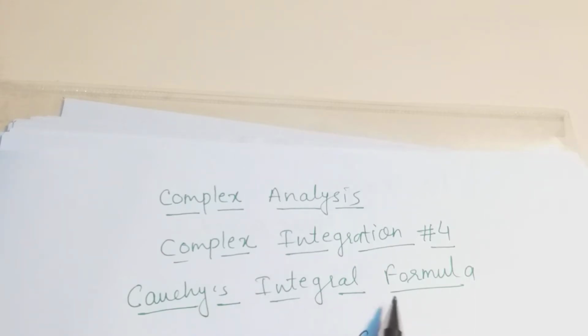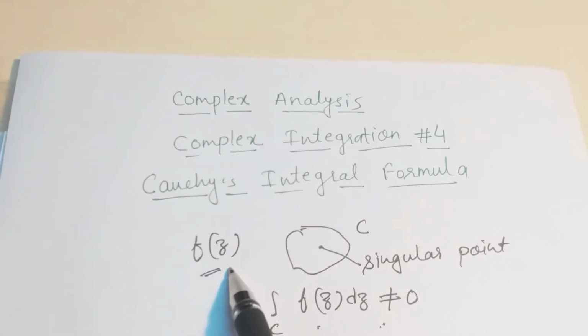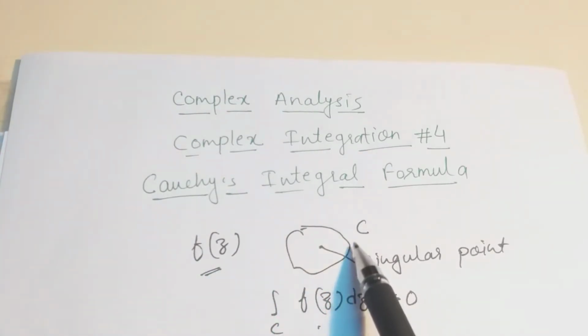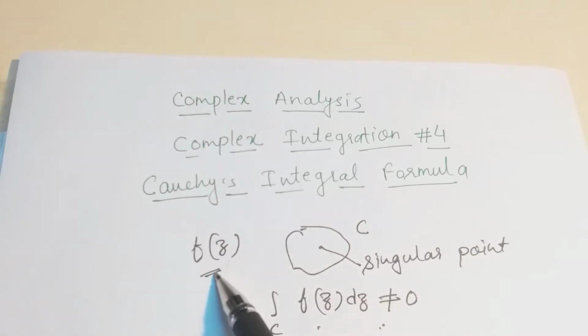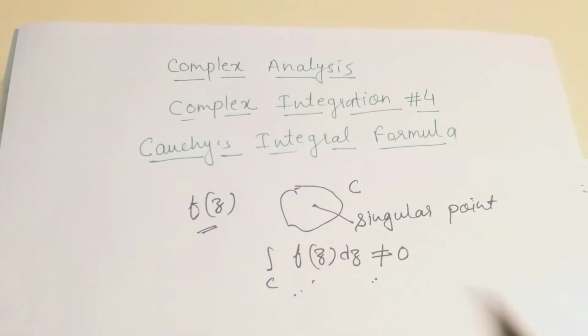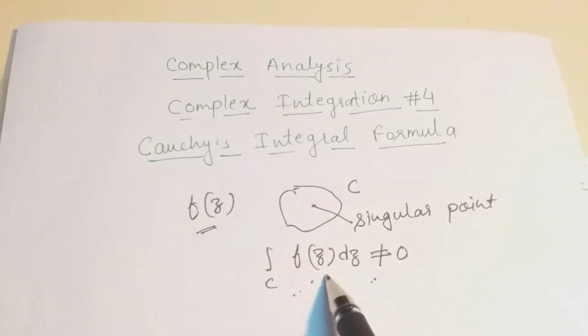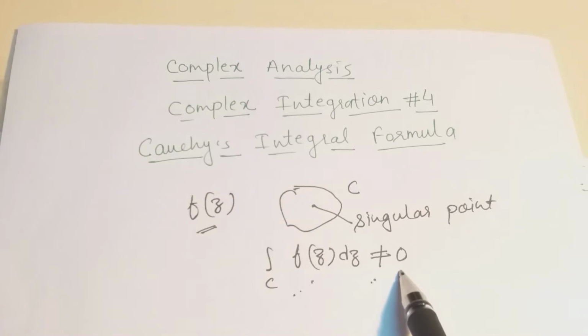Cauchy's integral formula is actually a central statement in complex analysis. Cauchy's integral theorem tells us that if we have a function f(z) in a given closed contour C, and this function f(z) has any singular point inside this C, then the value of this integral over C of f(z) dz is not equal to 0.